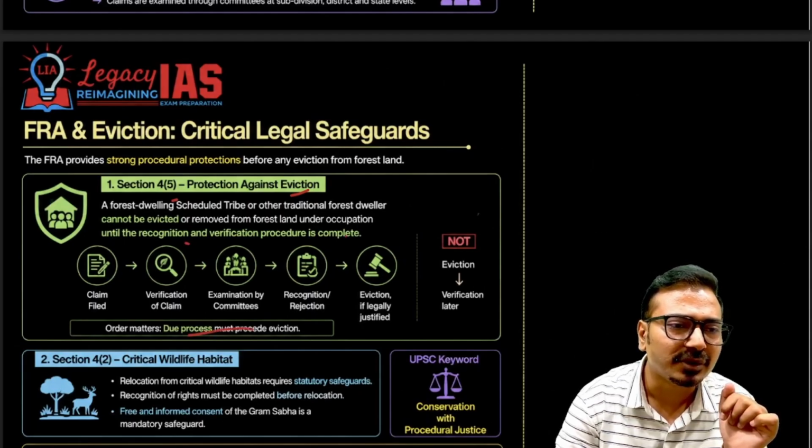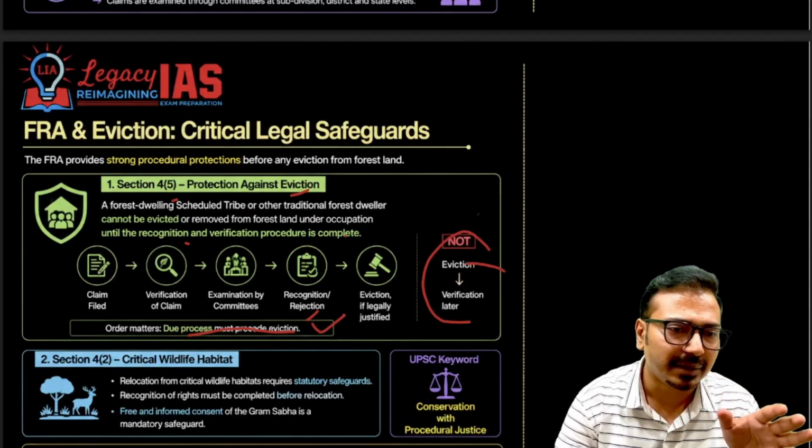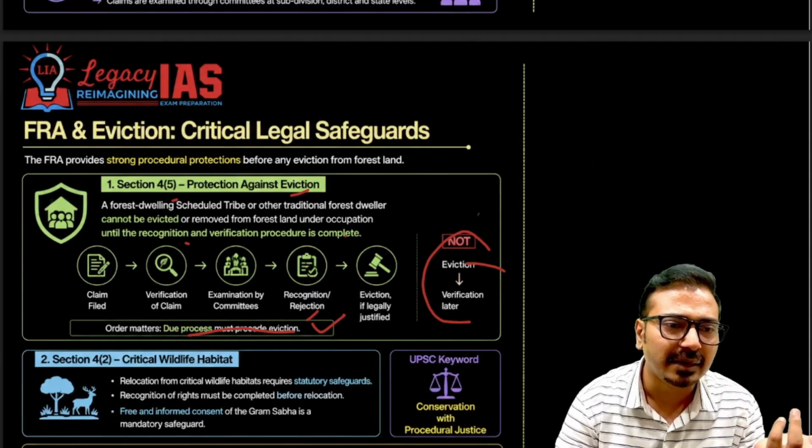So here, due process must be ensured before the eviction. If, after verification, it is found that the claim is legal, then they cannot be evicted. If it is illegal, then there can be eviction.